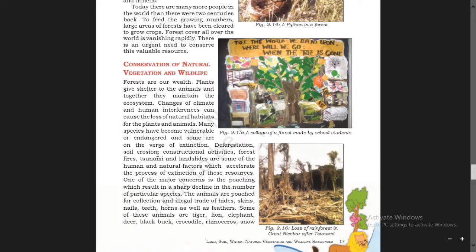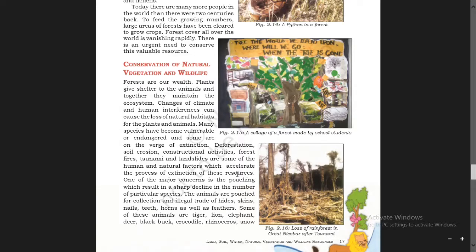Deforestation, soil erosion, constructional activities, forest fires, tsunamis, and landslides are some of the human and natural factors which accelerate the process of extinction of these resources. So, cutting down of trees, soil erosion, constructional activities, forest fires, tsunamis, landslides are some of the human and natural factors which accelerate the process of extinction. It may make these resources extinct.